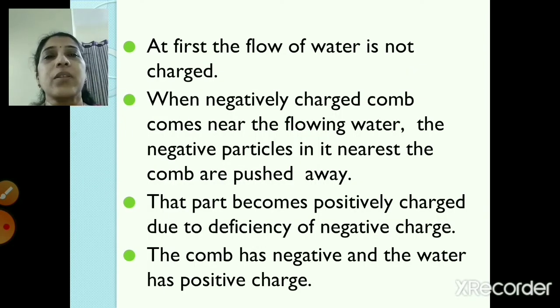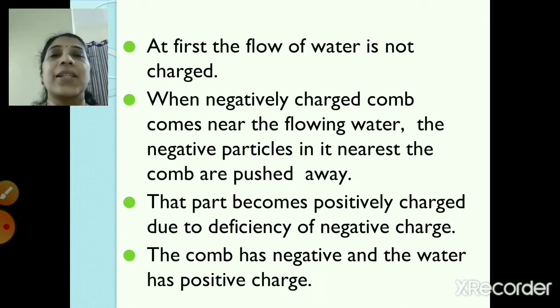Now, what happened? At first, the flow of water was not charged, as I told you. When the negatively charged comb comes near the flowing water, the negative particles in it nearest the comb are pushed away. So that part becomes positively charged due to the deficiency of negative charge. So the comb has got negative charge, and the water has got positive charge.